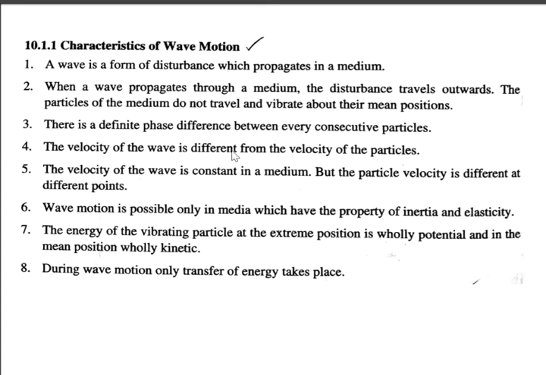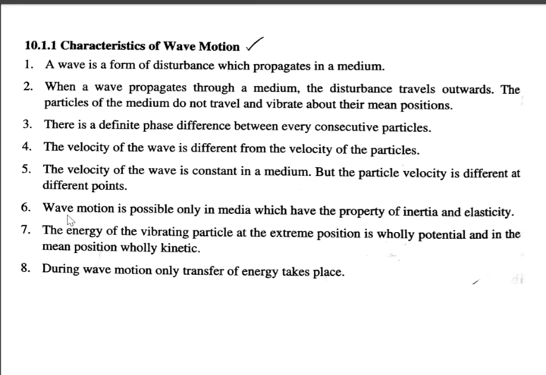The velocity of wave is different from the velocity of the particles. The particles vibrate with a certain velocity, that is called particle velocity, whereas the energy transference from one vibrating particle to another particle is the wave velocity. Both are different. The velocity of the wave is constant in a medium, but the particle velocity is different at different points. For example, in stationary waves, the velocity of the wave is zero, but the particle velocity will be different at different points. Even the same thing you can observe during wave motion.